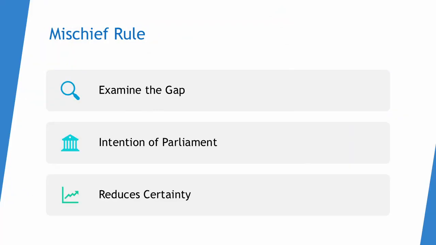The mischief rule is the approach where judges examine the gap the statute aimed to remedy as shown in Hayden's case and Smith v. Hughes. The advantages of the mischief rule are that it promotes the intention of Parliament and flexible justice, however the disadvantages are that it reduces certainty and increases judicial discretion.